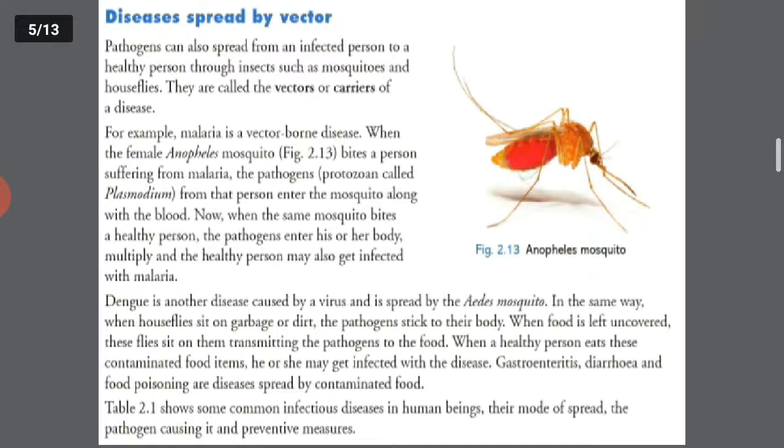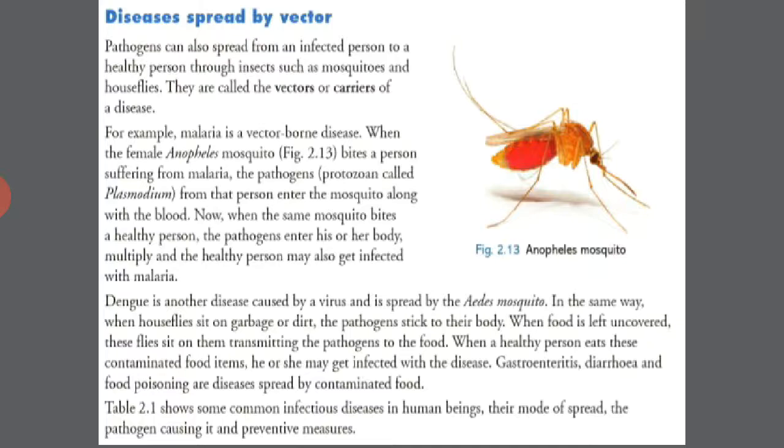Disease spread by a vector. Pathogens can also spread from an infected person to a healthy person through insects such as mosquitoes and houseflies. They are called a vector, a carrier of a disease.